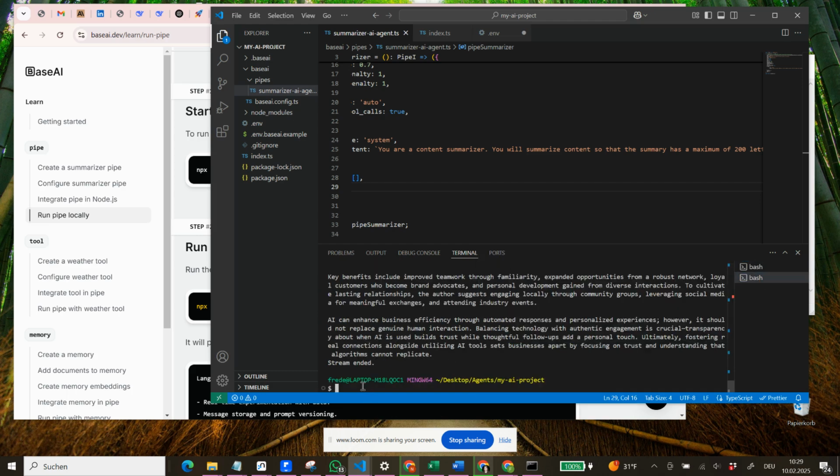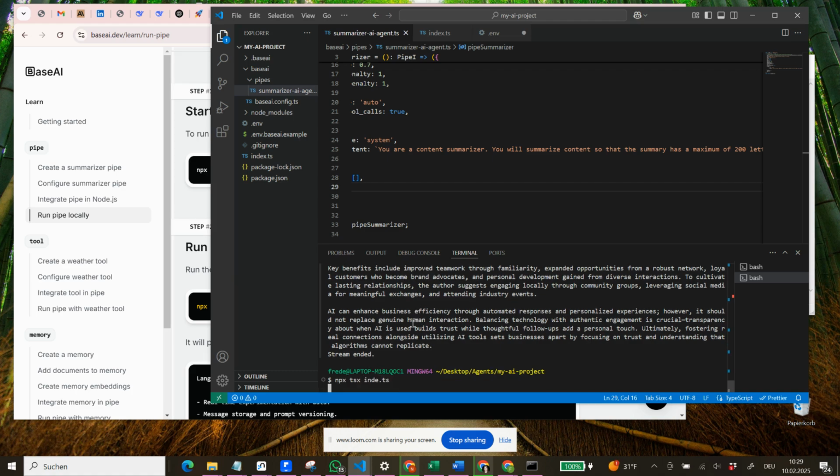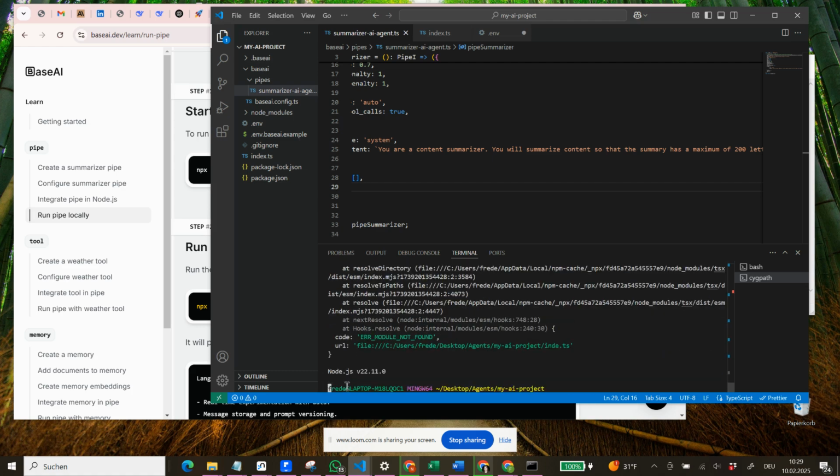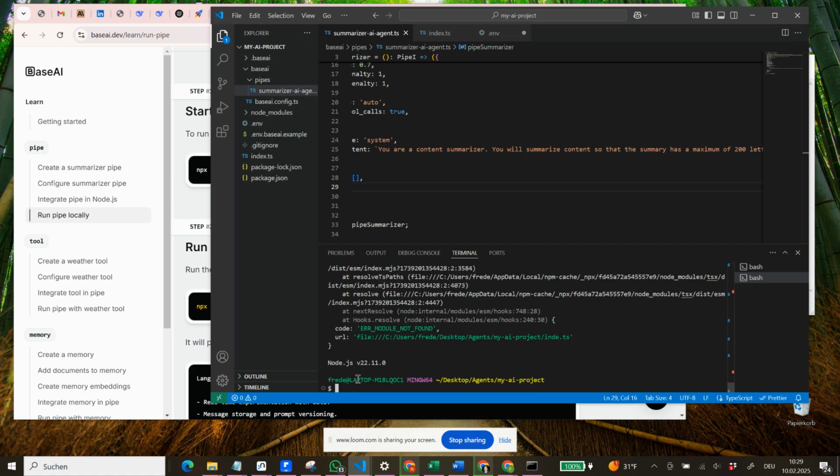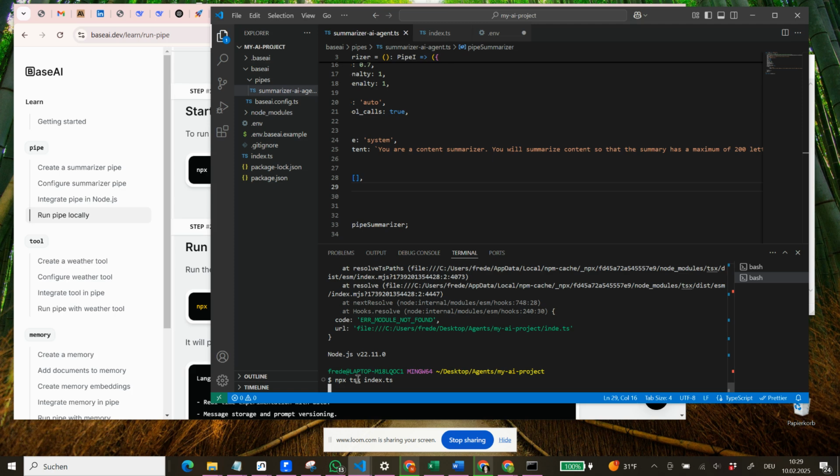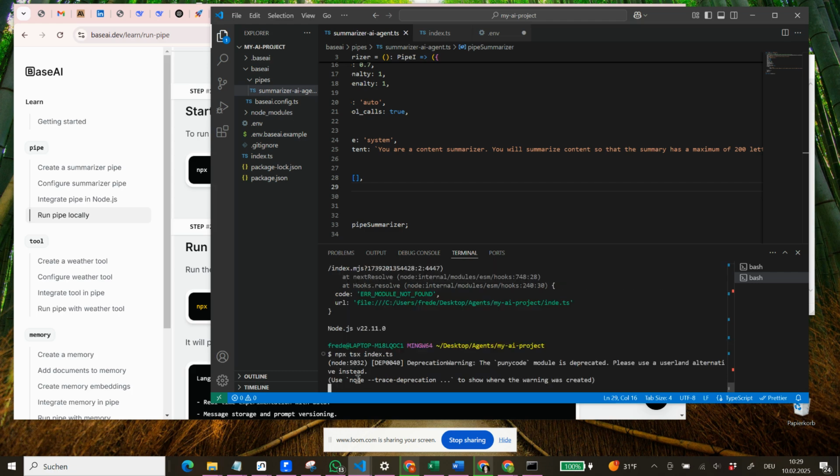Now we run this part again, npx tsx, what was index.ts? Oh, excuse me, we made a mistake. Okay, this did not work because we made a mistake. npx tsx index.ts. So this should be working fine. Now let's see.